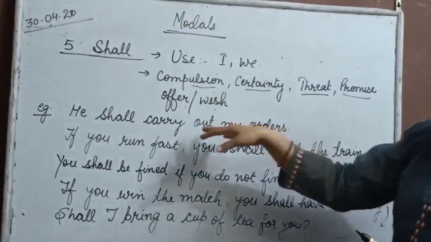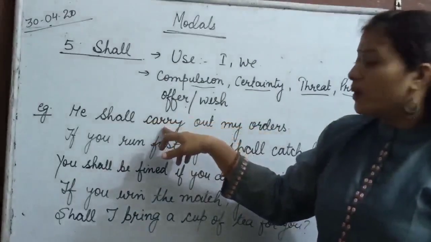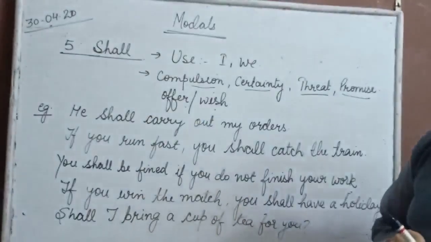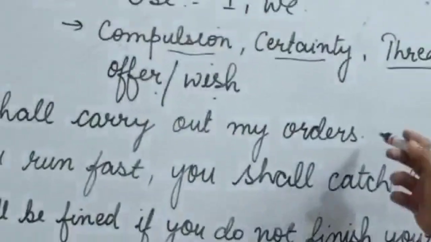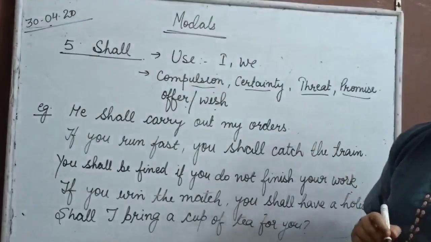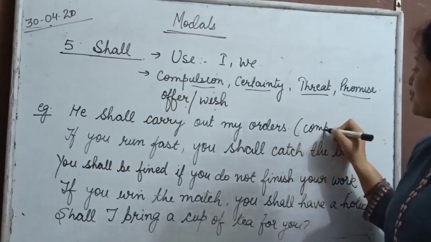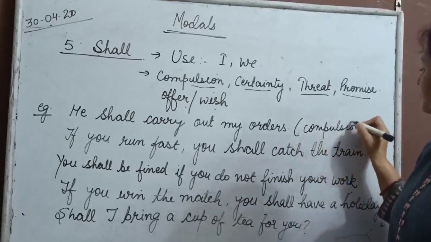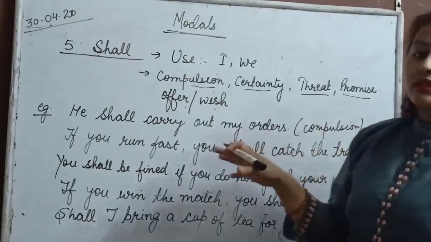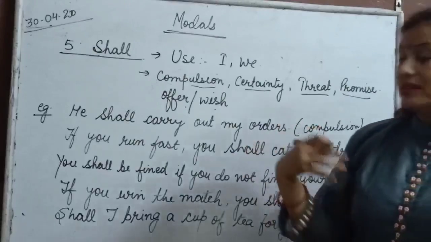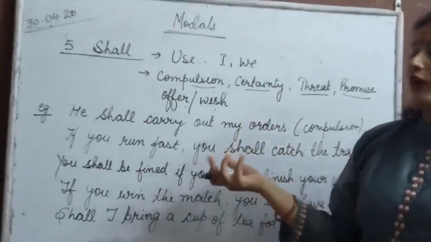This is our principal verb, which is carry out, and shall as a modal verb we are using it here. So it is showing here compulsion. That speaker is giving some sort of order which the listener has to follow.